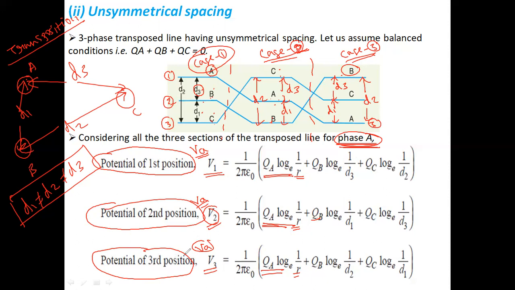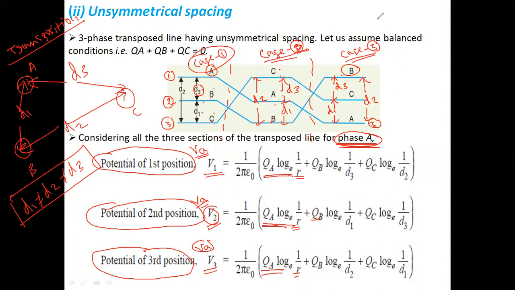So in this way, we have to write the potential of the conductor at each position after the transposition of the transmission line. So the potential at the first position we consider as V1, the potential at the second position is V2, and the potential at the third position for conductor A we consider as V3.